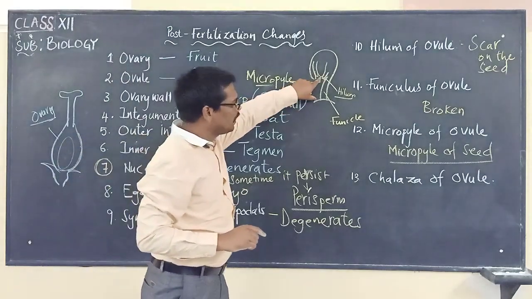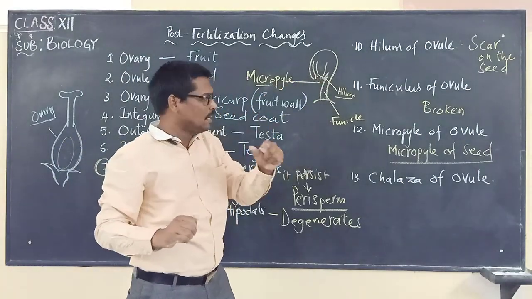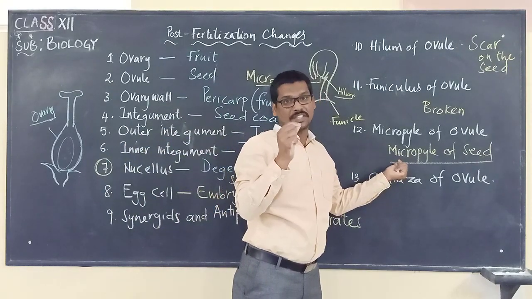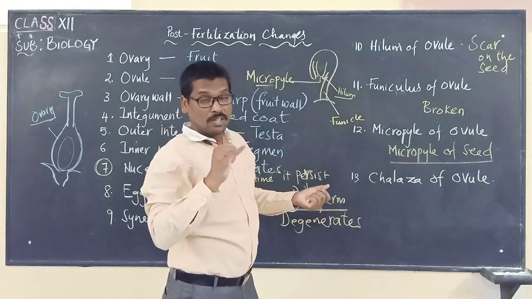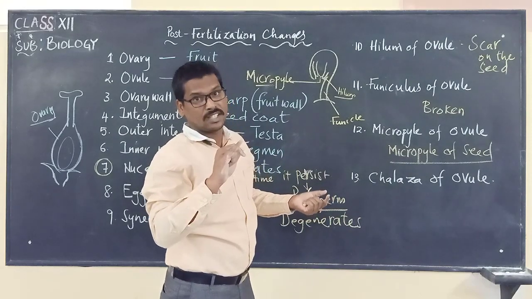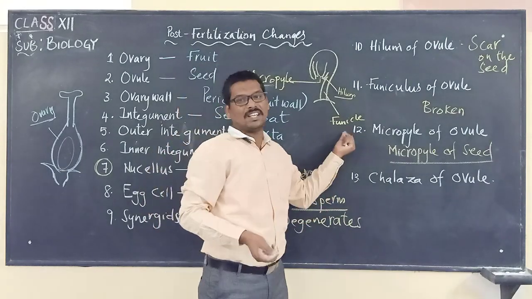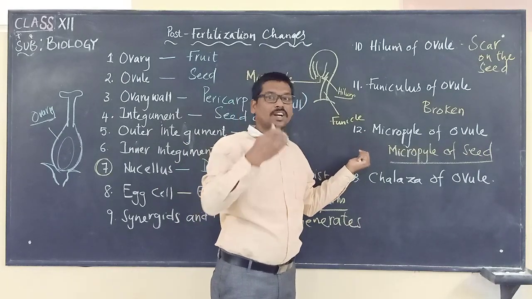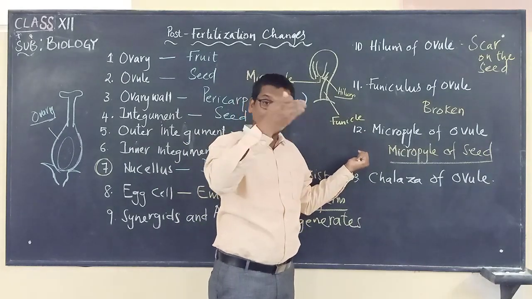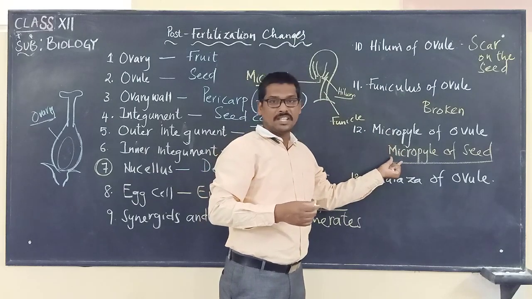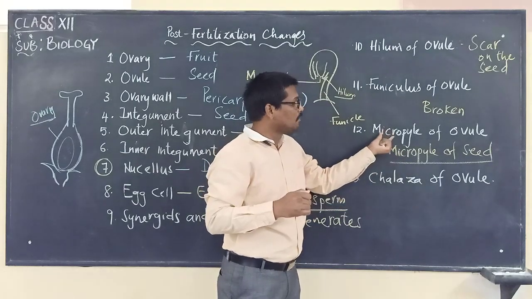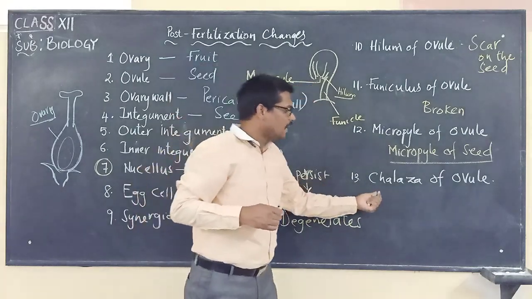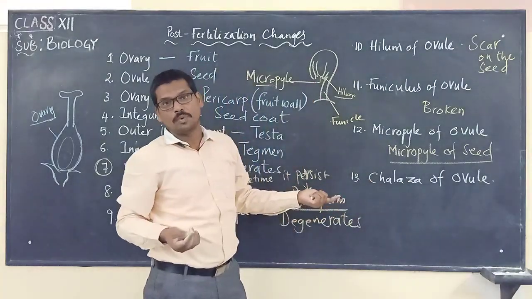So this small opening is also present on the seed, which we call the micropyle of the seed. It has an important function: the entry of water and oxygen during germination of the seed. It is through the micropyle of the seed, which is formed from the micropyle of the ovule.